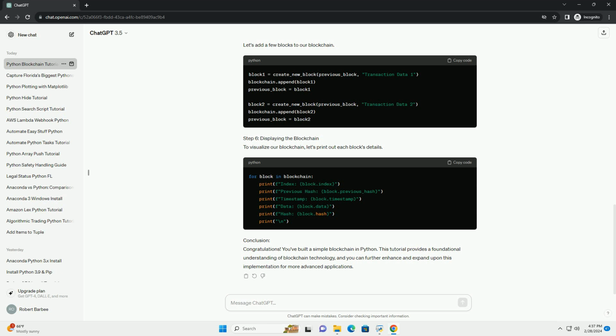Step 6. Displaying the blockchain. To visualize our blockchain, let's print out each block's details. Conclusion. Congratulations! You've built a simple blockchain in Python. This tutorial provides a foundational understanding of blockchain technology, and you can further enhance and expand upon this implementation for more advanced applications.